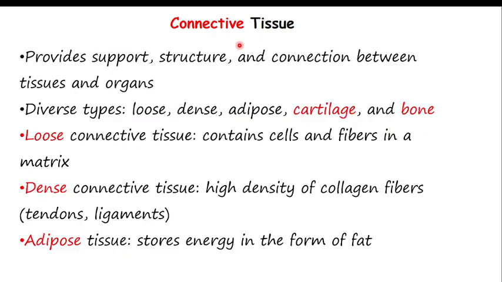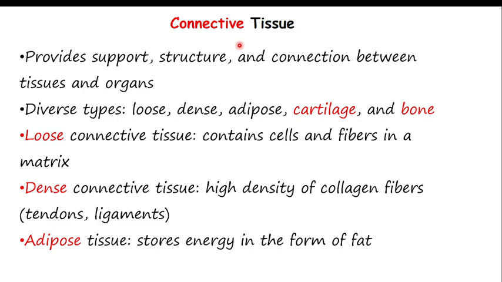Now, connective tissue, which is the final tissue. There are 4 types of tissue in animals: epithelial tissue, muscle tissue, nervous tissue, and finally connective tissue.